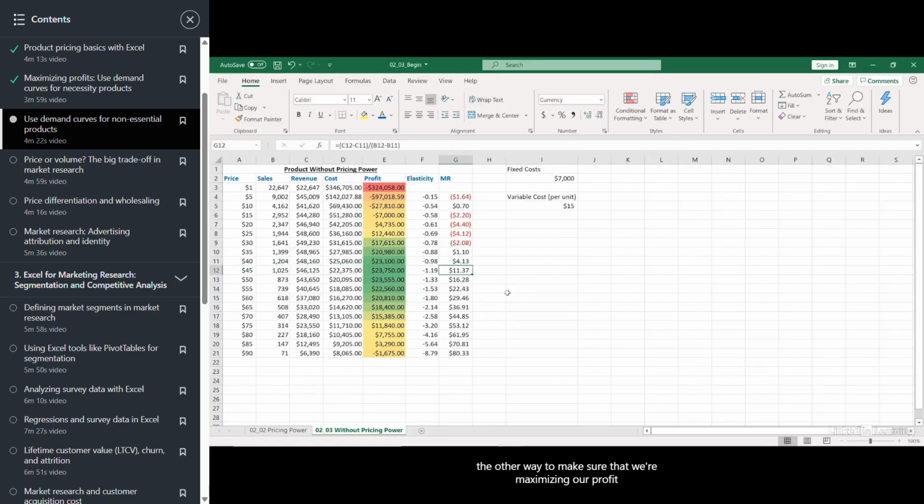Now, technically, the other way to make sure that we're maximizing our profit is to set what we refer to as our marginal revenue equal to our marginal cost or our variable cost. Marginal revenue just means how much in the way of additional incremental revenue do we get from selling that next unit. So in this particular case, we look at the change in revenue versus the change in sales.